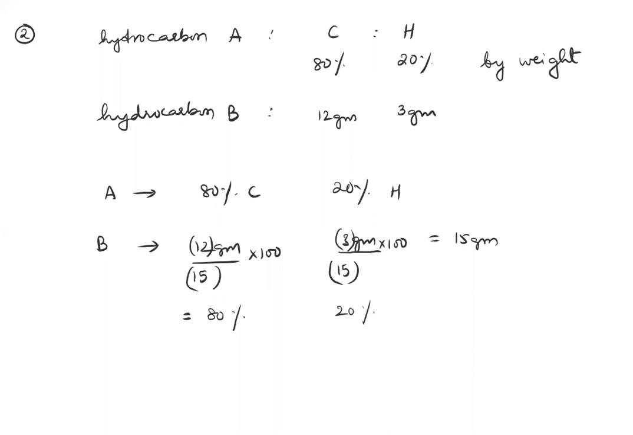So hydrocarbon A and hydrocarbon B both have the same percentage of carbon to hydrogen. So what does this imply? It shows that A and B are the same hydrocarbon. A and B are the same hydrocarbon. So it represents the law of definite proportion. It is an example of the law of constant proportion.